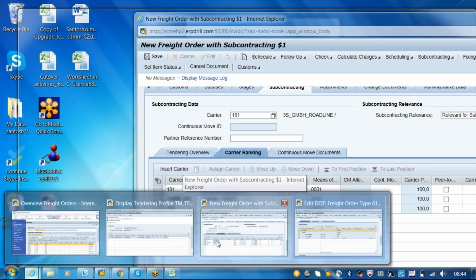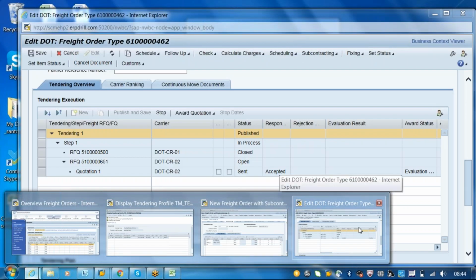So what we can do is run with one freight order, and we will choose our tendering profile, and we will see how the RFQs will be created. But before that, you practice. Since you said today you are going to practice, right? Okay, so in the next class we will see the tendering.